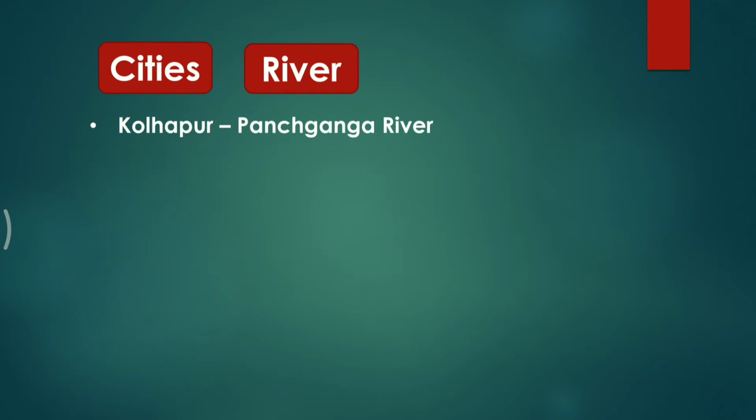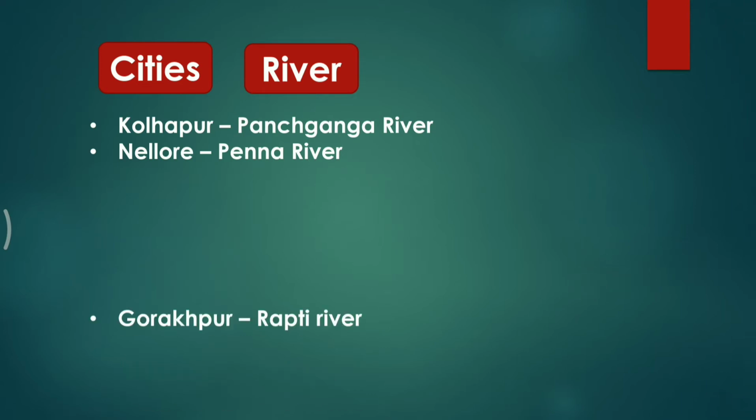Our next city is Kolhapur. It is a city on the bank of the Panchganga River in the West Indian state of Maharashtra. So friends, Kolhapur is located in Maharashtra, and it is situated on the bank of the Panchganga River. Next is Nellore. It is a city in Andhra Pradesh, and it is located on the bank of the Penna River.